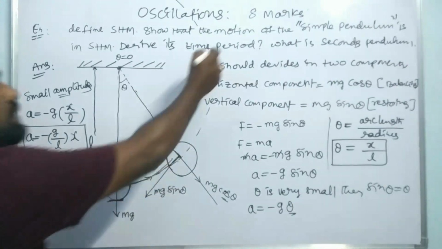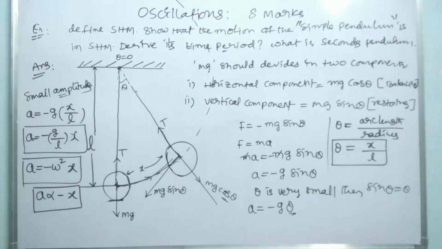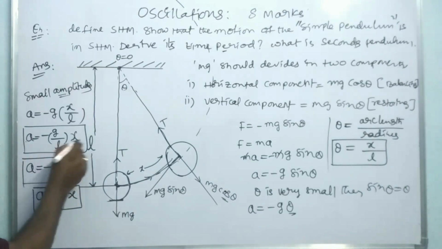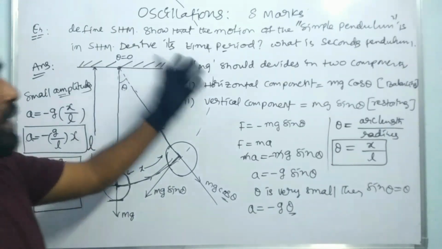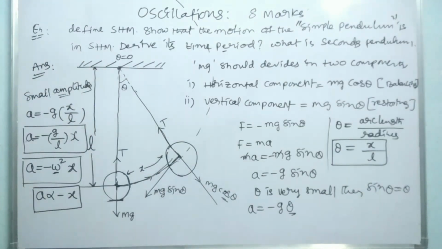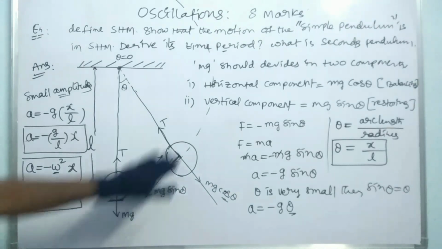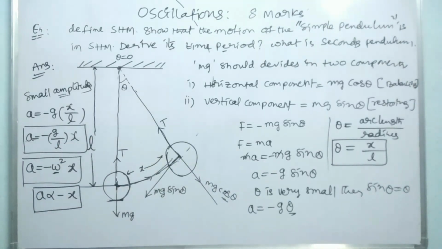And now we have to find its time period. How can we find the time period? From these two equations we can write that omega square is equal to g by L. Note it, all of you.